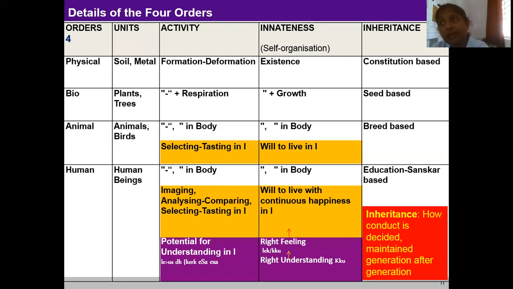Thus, the inheritance of the animal order is breed-based. As long as its breed is preserved, its conduct is ensured. The definite conduct of animals is ensured as long as their breed is maintained. What about the human being, the human order? How is the conduct of human being maintained? Is it based on breed like animals?